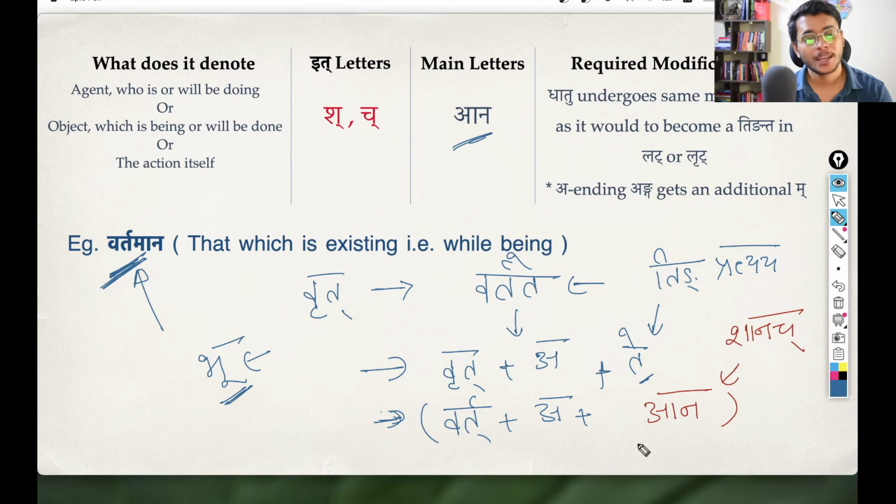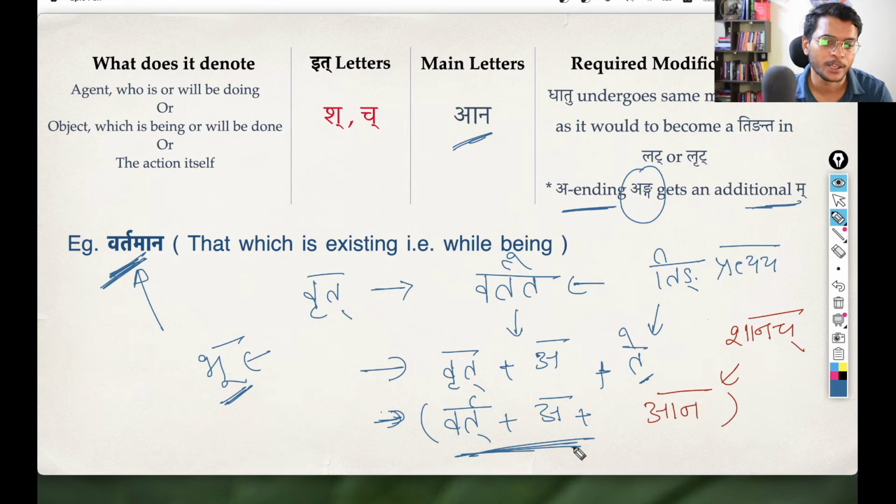Okay, and now before finally combining them, you have this rule that the a ending anga gets an additional ma. To understand this anga, just think of it as everything that is before this ting pratyaya or before this shanach pratyaya, everything up till this point. So anga is like a technical term. When we create a tinganta from a dhatu, that modified dhatu assumes this technical name anga. Okay, so varta, here we have this a ending anga.